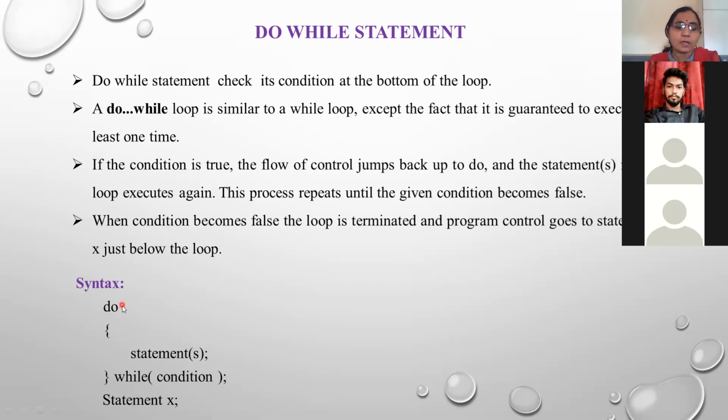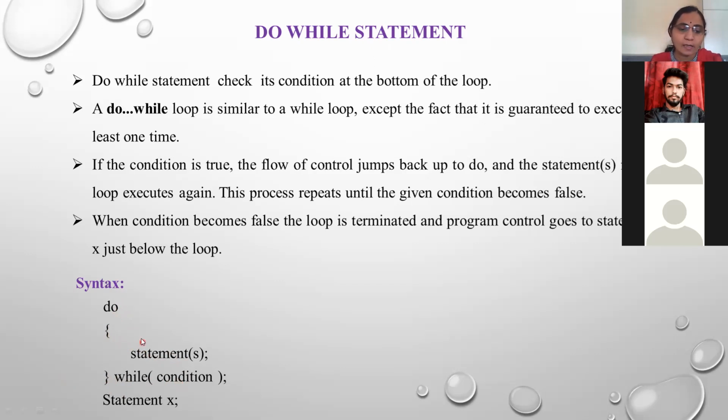This do while statement starts with the word do. Do is a reserved word, a keyword. Then after do, there is the opening brace of the loop body. This is the body of the loop, or you can say the number of statements. And this is the closing brace of the body. So at the end of this body, at the end of this loop, the condition will be placed here. Means the condition is checked at the bottom of the loop.